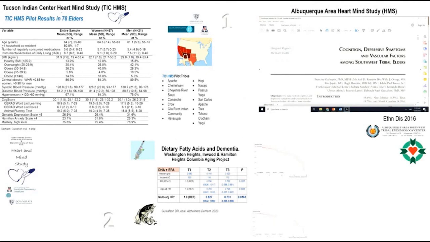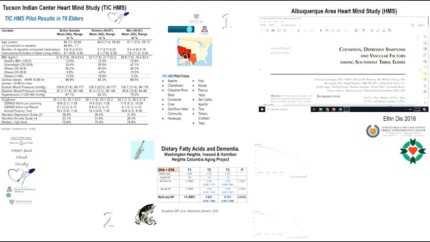And then finally, I wanted to share a little bit about some of the things. The top 2 panels are basically exploratory pilot data that we've collected in the Southwest U.S., both in the Albuquerque area and the Tucson area. I'm providing that as background data for those of you who might be interested in indigenous communities. Most notably, in these particular Indian communities, it's a convenient sample, they do have high vascular risk, obesity, and hypertension, but at the same time, they're actually doing pretty well cognitively, relatively okay in terms of depressive symptoms, and with a high level of mastery.